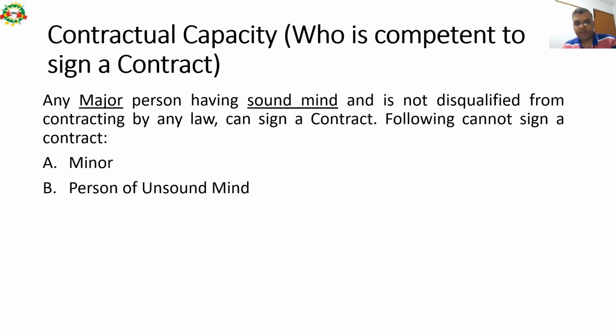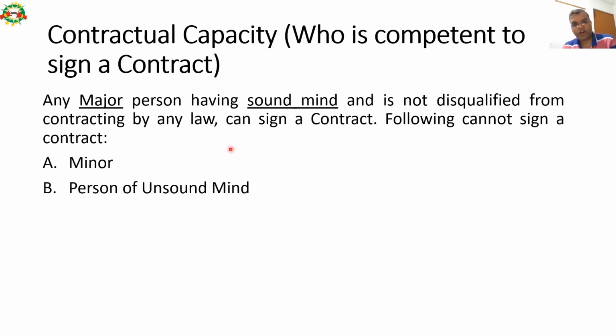Now, after understanding proposal, acceptance and consideration, let us discuss who is competent to sign a contract. This is again a very important topic. 1 mark or 2 mark theory is must. Question is must out of this topic. So any major person having sound mind and is not disqualified from contracting by any law can sign a contract.